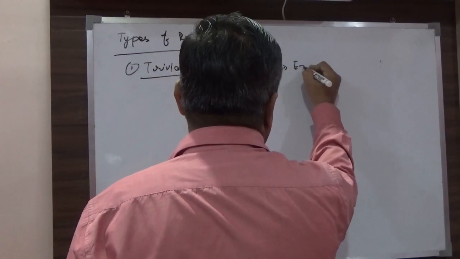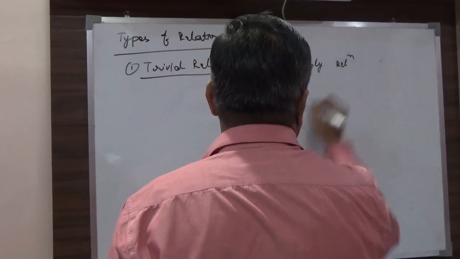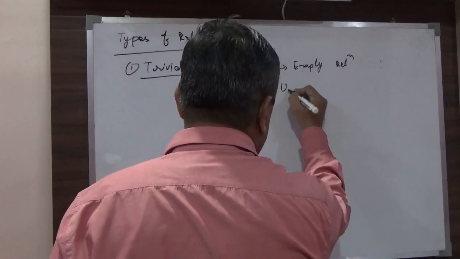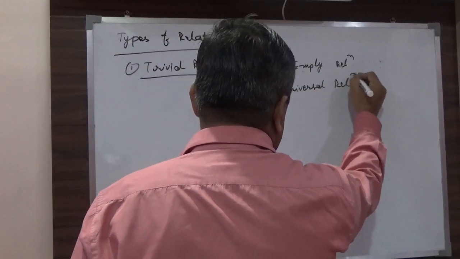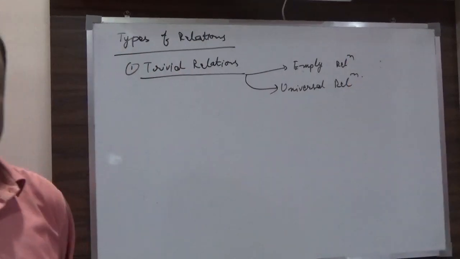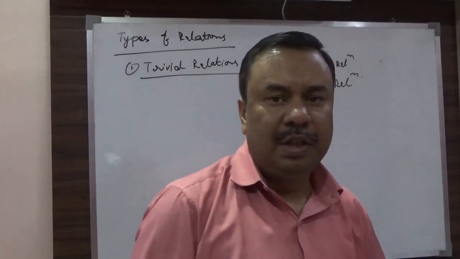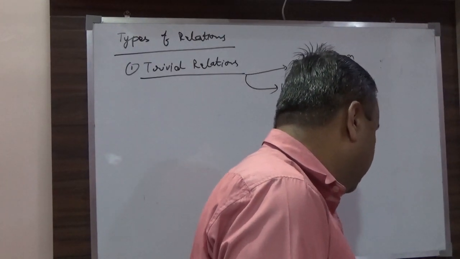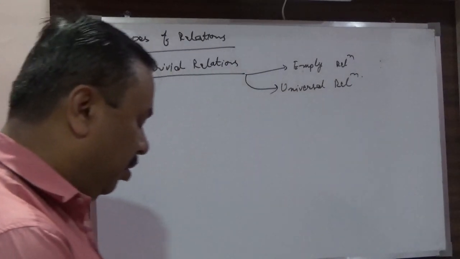One is called the empty relation and the other is called the universal relation. Okay, now what is that empty or universal relation?